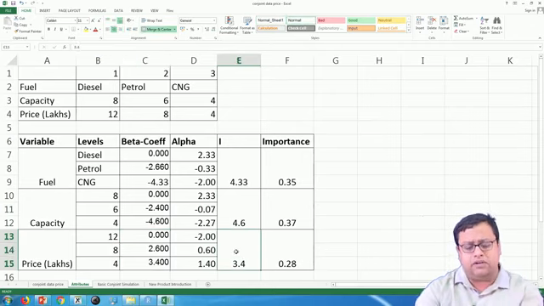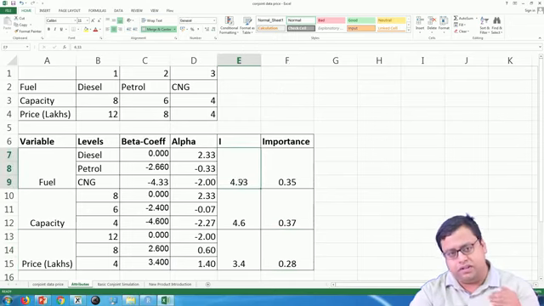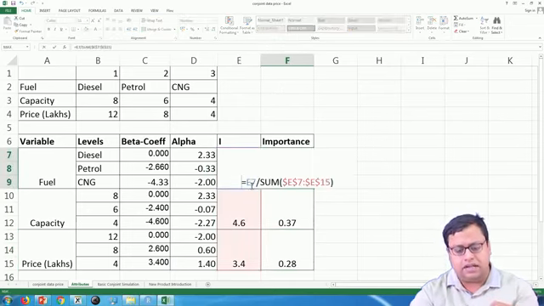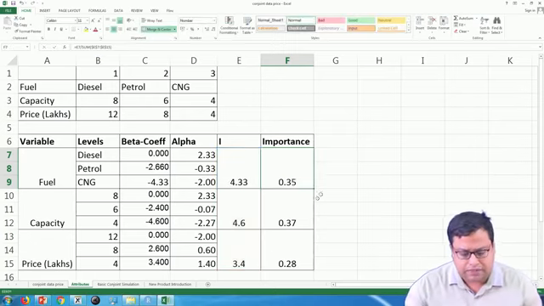Now, this importance score is nothing but the individual value divided by the summation of the 3 values. So, this is nothing but E7 divided by the summation of E7 to E15. What is E15? Just 1 minute. It should be E15 exactly.